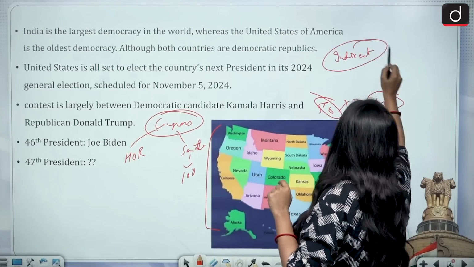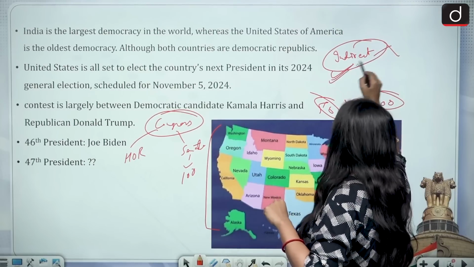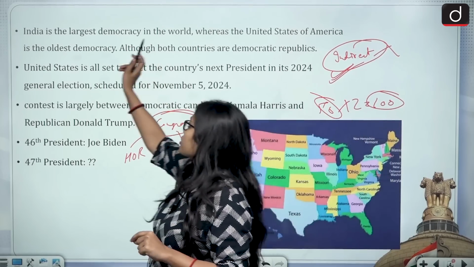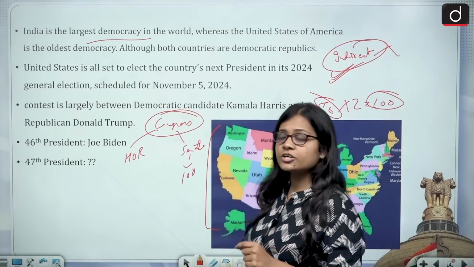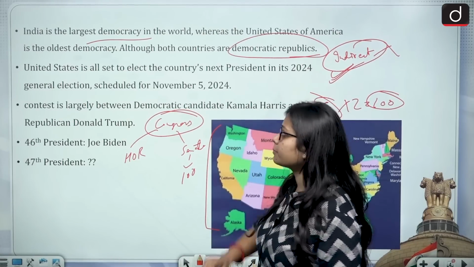They are not elected directly by the people. The president is chosen indirectly. Now let us know, India is the largest democracy in the world, while the US is the oldest democracy of the world, although both countries are democratic republics.